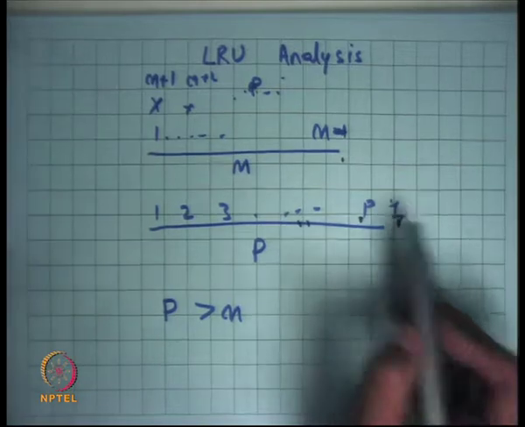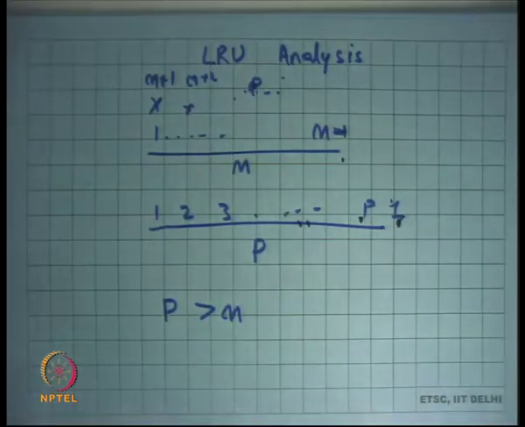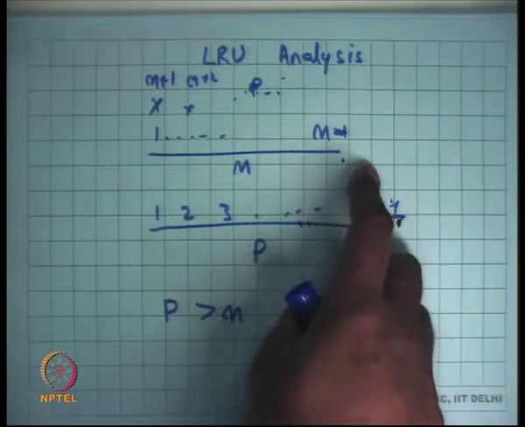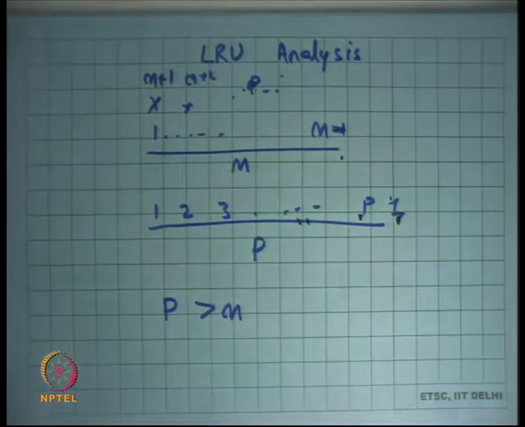The page that was accessed least recently is actually the page that will be accessed closest in future. In this case, instead of replacing 1, it would have been better to replace the page M, because M is the page that is going to be accessed latest in future.